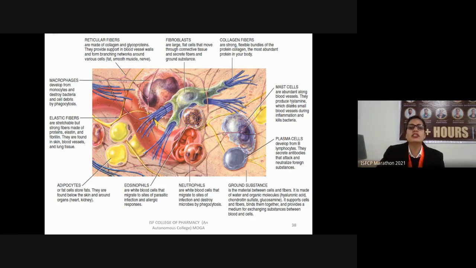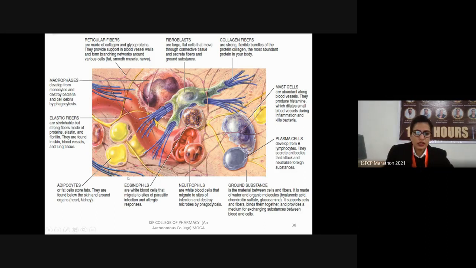Another cell we have is the plasma cell, which develops from the B lymphocytes. Lymphocytes are also a type of white blood cell. They secrete various antibodies which attack and neutralize the foreign substances known as antigens. So all the antibodies are derived from the B lymphocytes which are contained within the plasma cells.